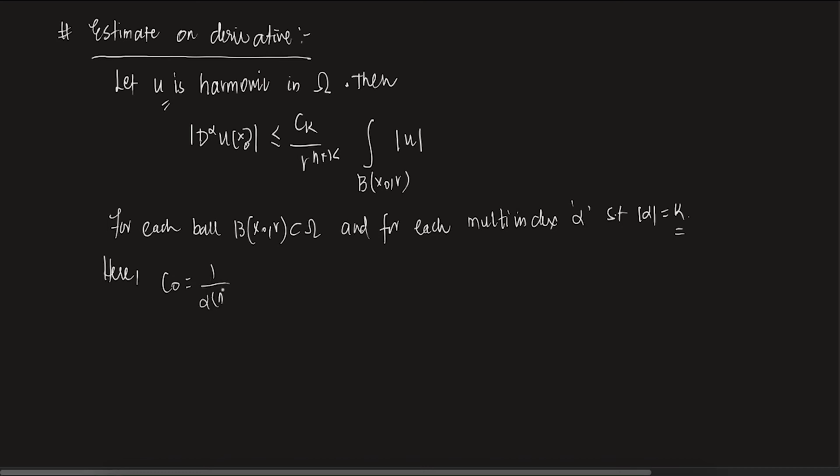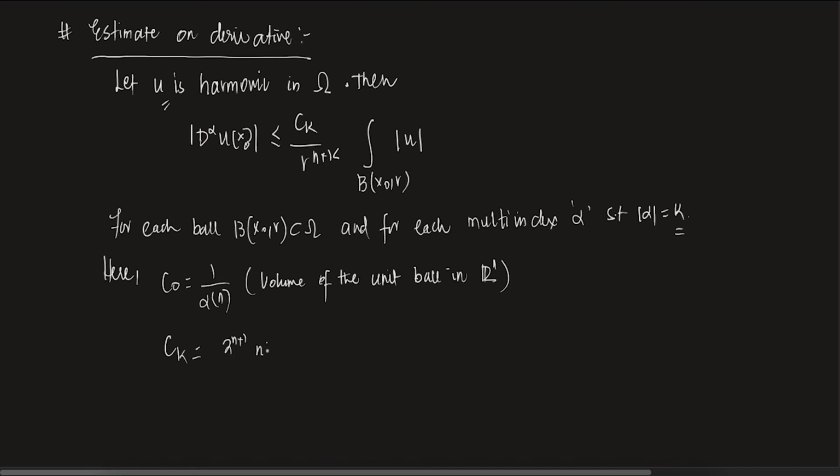This is 1 by alpha n. And what is 1 by alpha n? If you remember, 1 by alpha n is the volume of a unit ball in R^n. Clear? And what is C_k? C_k is 2^(n+1). Okay, it's just some calculation.